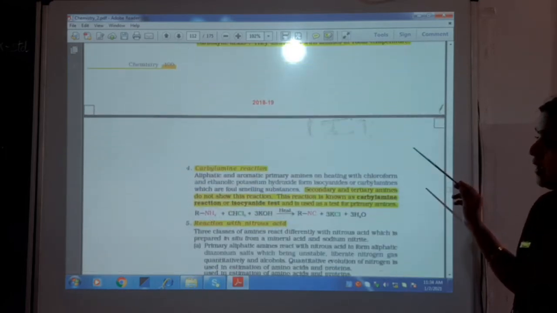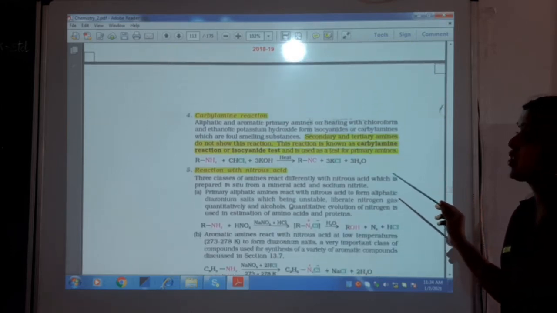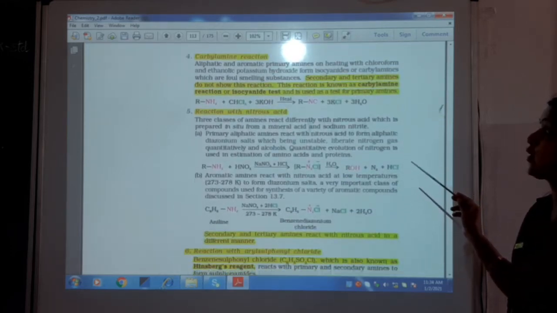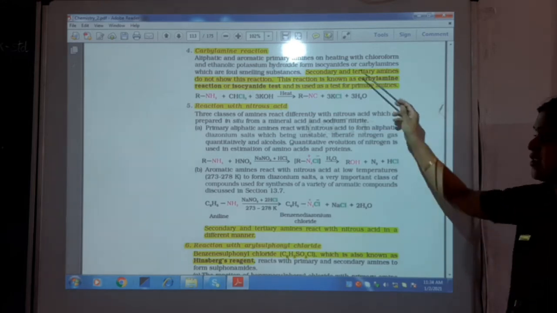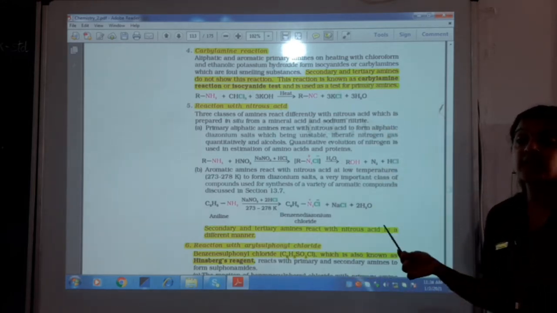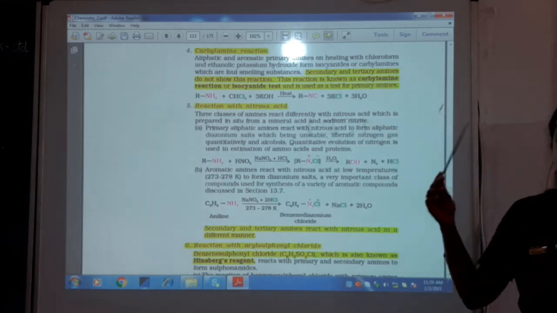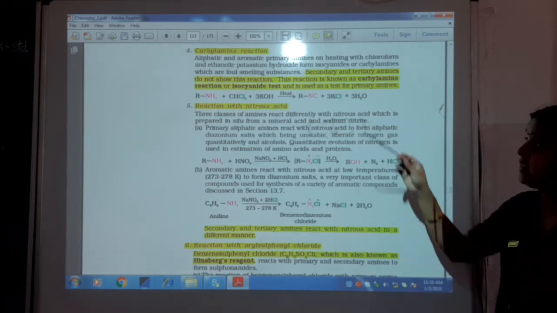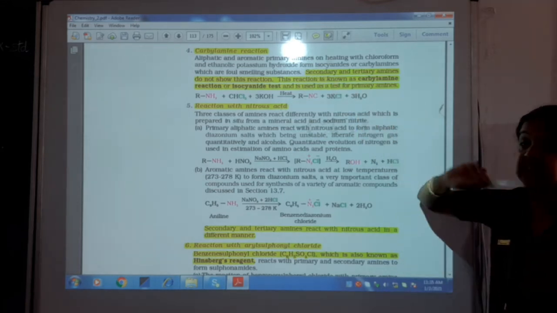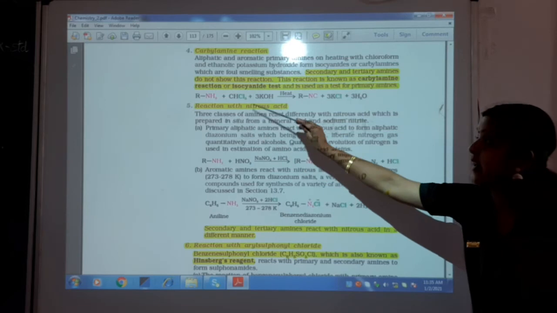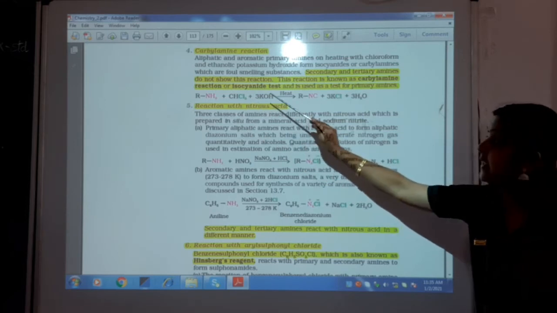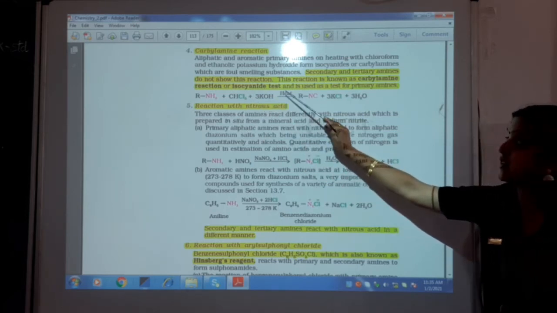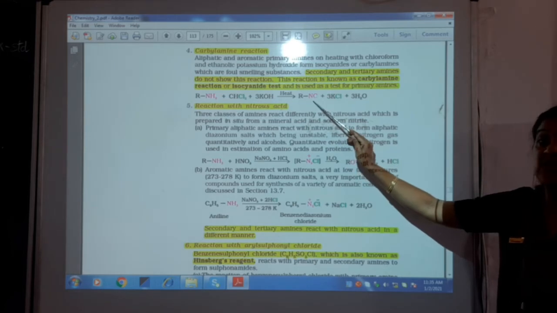Next is a very important name reaction, the test for the presence of a primary amine. The next few reactions are all tests for differentiating primary, secondary and tertiary amines. This is called the carbylamine test. Primary amines, when treated with chloroform in the presence of potassium hydroxide on heating, will give an isocyanide.